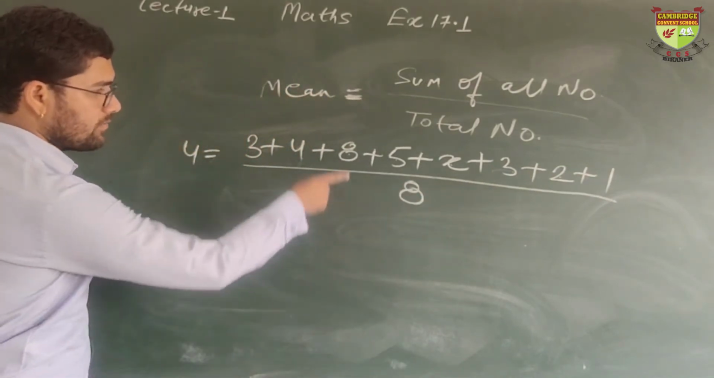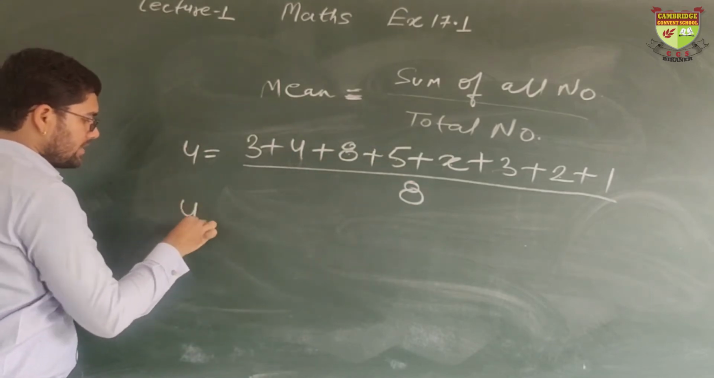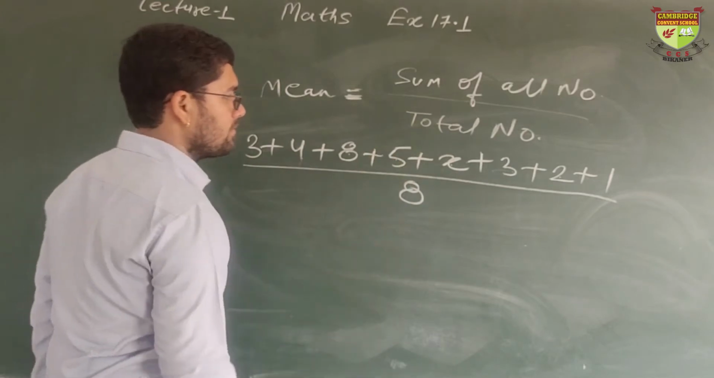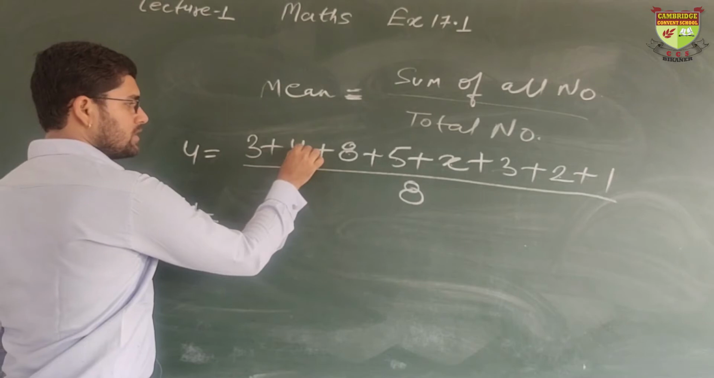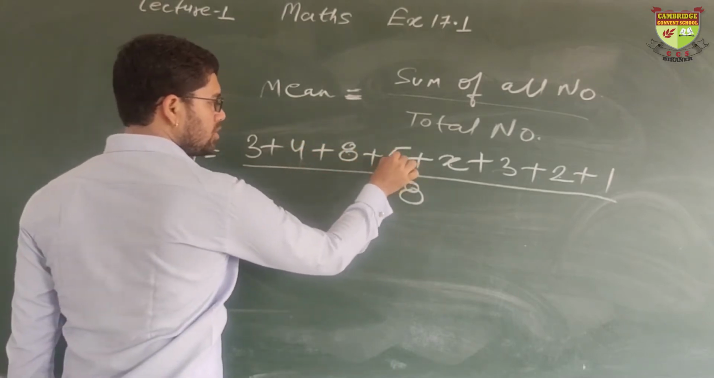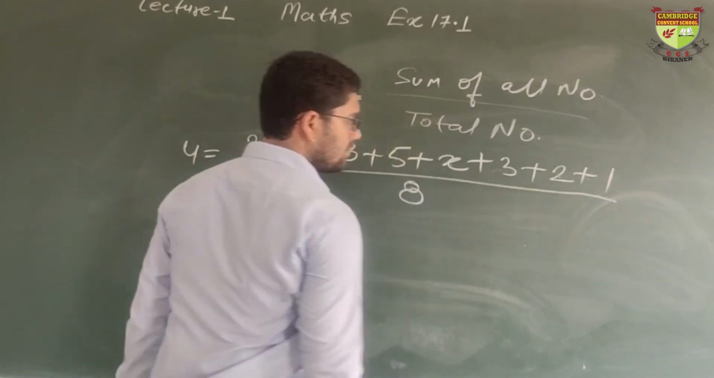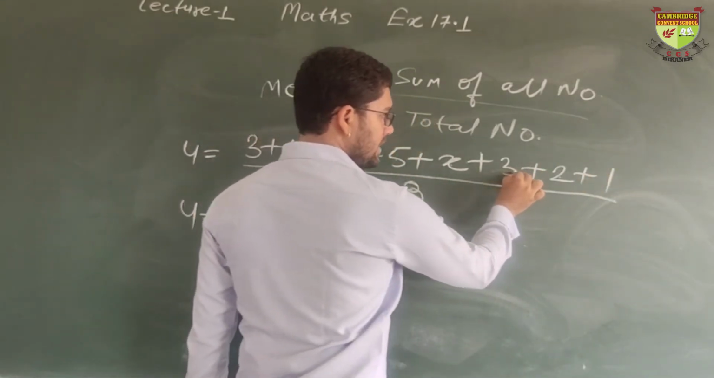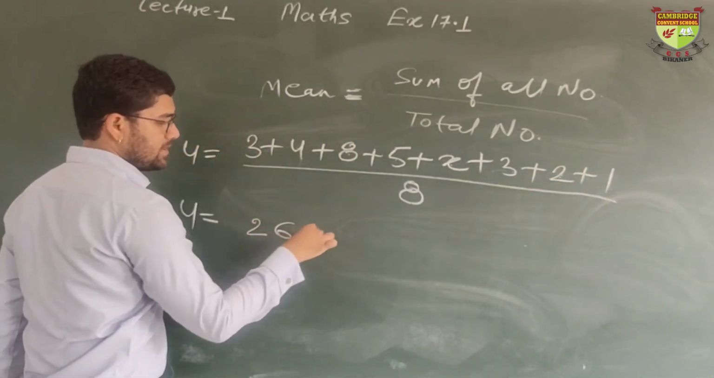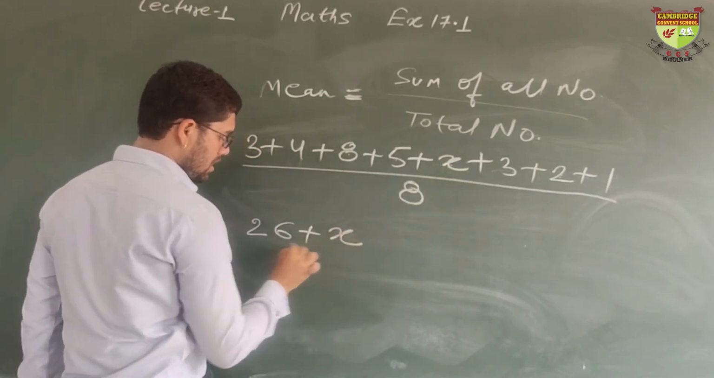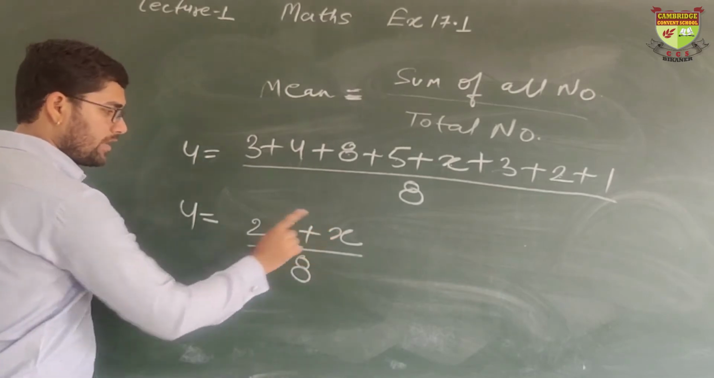We have to find the value of x. How will we find it? Mean is given to us. Let's write 4 again. Now add them. What shall we get when we add them? 3 plus 4, 7. 7 plus 5, 12. 12 plus 8, 20. 20 plus 3, 23. Plus 2, 25 and 1, 26. 26 plus x is also there upon 8. Clear?